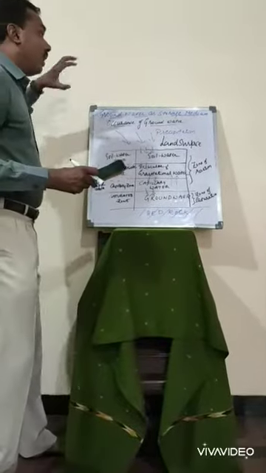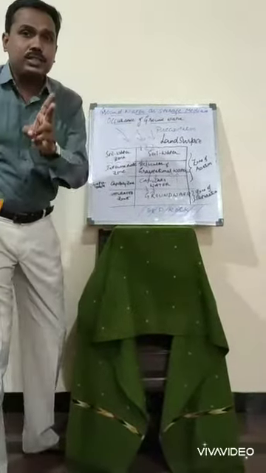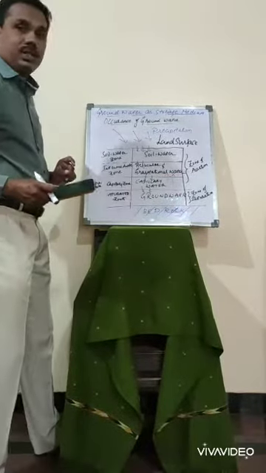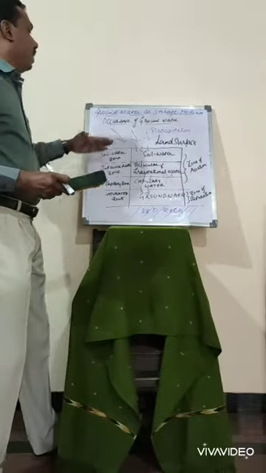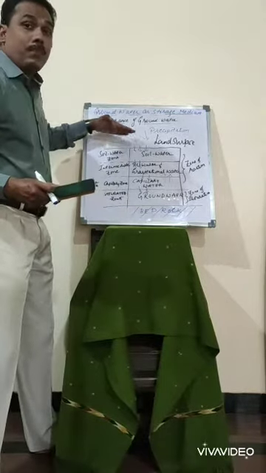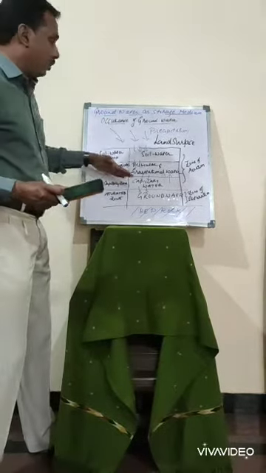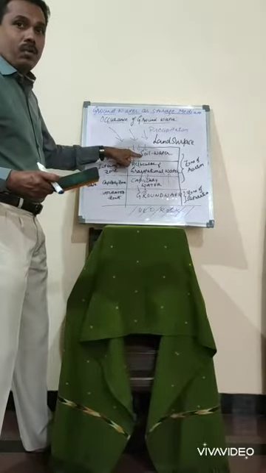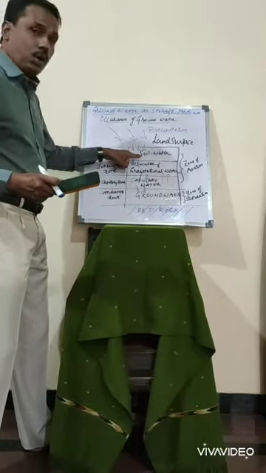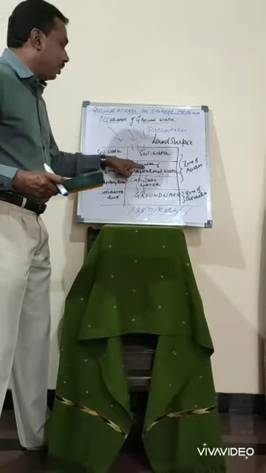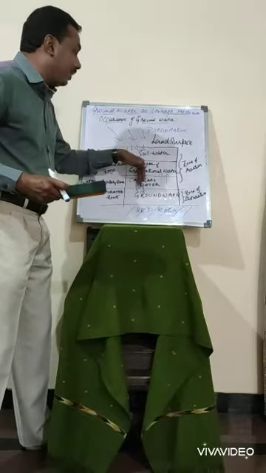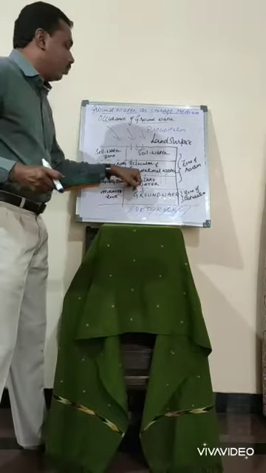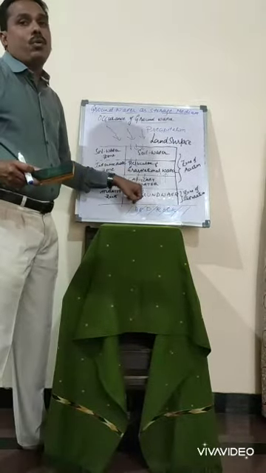So the occurrence of groundwater is categorized into two parts: the zone of aeration and the zone of saturation. The zone of saturation is called the groundwater, the saturated zone. This is all based on the precipitation. The zone of aeration is categorized into three parts: soil water zone, intermediate zone and capillary zone. Earlier the water is stored in the soil, which is called soil water. Beneath the surface it is called the pellicular water, and the water moves under the influence of gravity towards the capillary water, and the capillary water reaches the